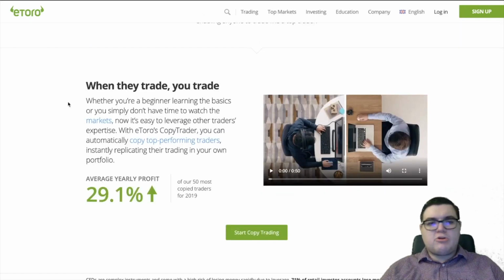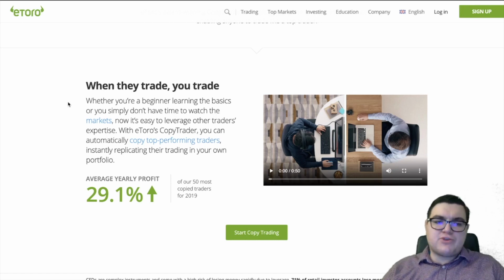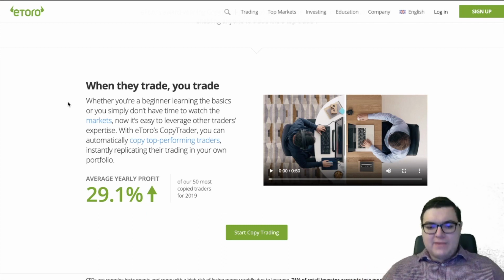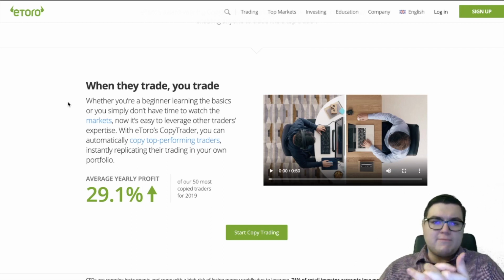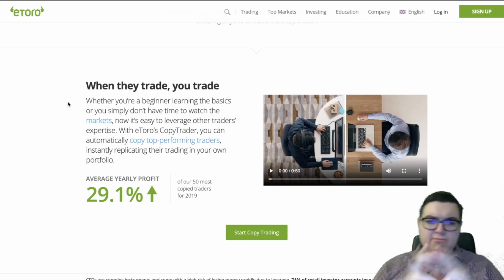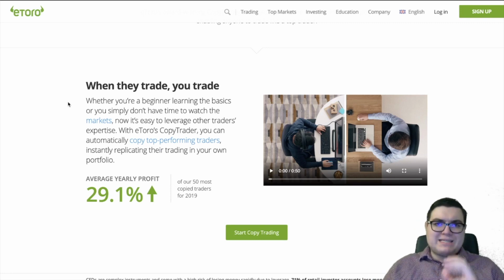Whether you're a beginner learning the basics or you simply don't have time to watch the markets, now it's easy to leverage other traders' expertise. The average yearly profit, they're advertising here as 29.1% of our 50 most copied traders for 2019. But that's for the entire year, and there are definitely risks. So a newbie investor might think, whoa, this is pretty cool. I'm a beginner. I don't know anything about trading. So let's immediately copy the best investors.